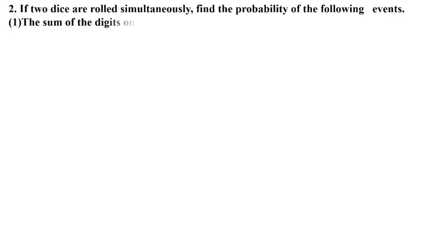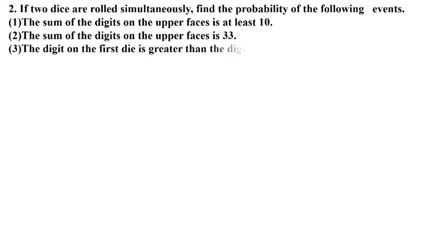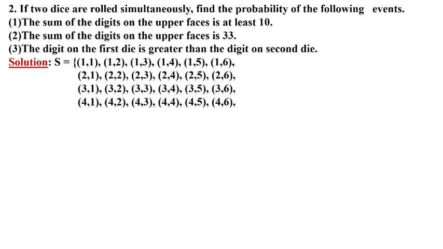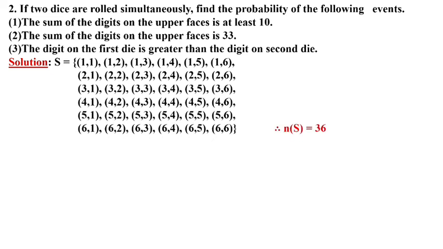The second question is given. If 2 dice are rolled simultaneously, find the probability of the following events. So 3 events are given. First of all we will write the sample. So here how much sample will we get? Number of S is 36.